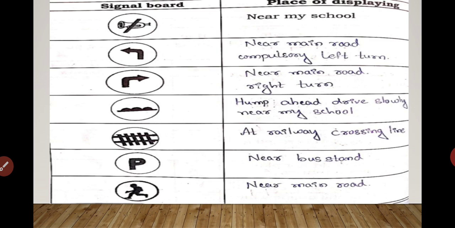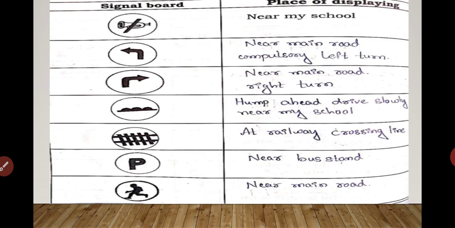Near main road, it is a left turn. Yes, it is not compulsory, please write only near main road left turn. Next, near main road right turn. Yes, which is the third one. Fourth, hump ahead, drive slowly near my school.